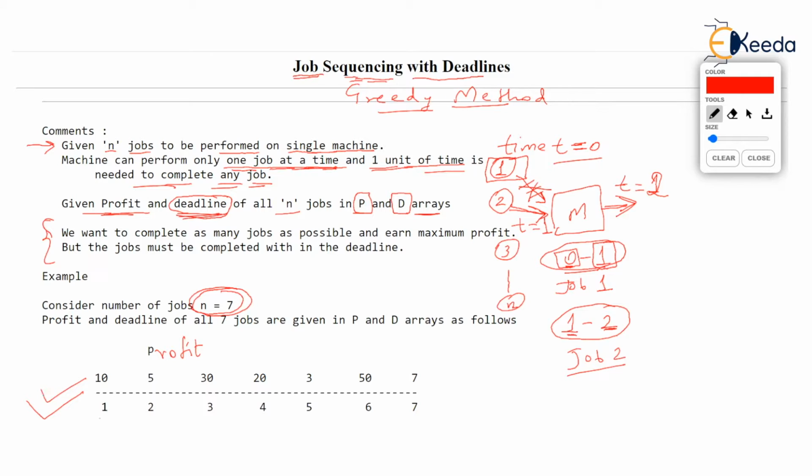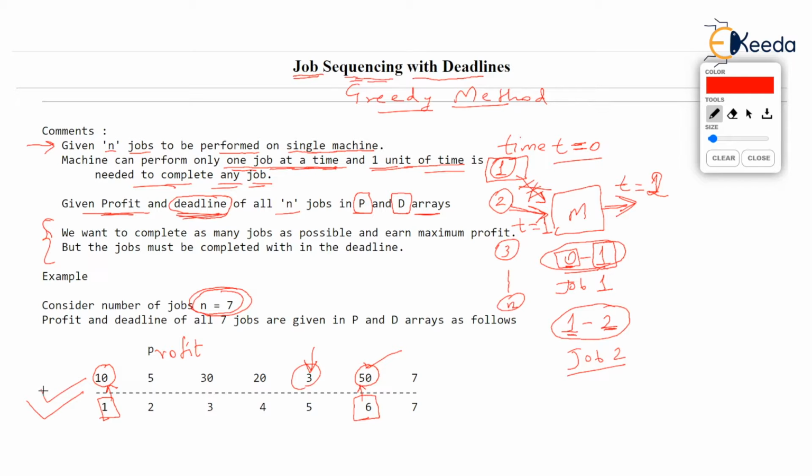Profit of job 1 is 10. So if you perform job 1, you will get profit of 10. Similarly, if you perform job 6, you will get profit of 50. You can easily understand that some of the jobs will give you very high profit and some of the jobs will give very low profit, isn't it?